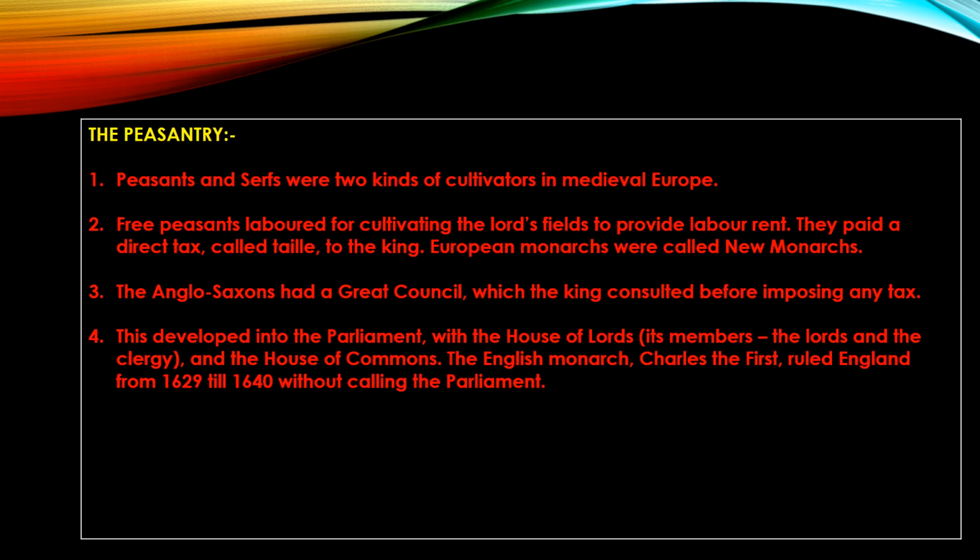Now we will talk about the peasantry, the third order. As we all know, the third order was the vast majority of the people, who sustain the first two orders. You can say the cultivators, or the peasantry. The cultivators were of two kinds: free peasants and serfs. Free peasant means you have your own land, you can cultivate your own land, but you have to work under the leadership of the landowners. And serf means you are totally considered a slave.